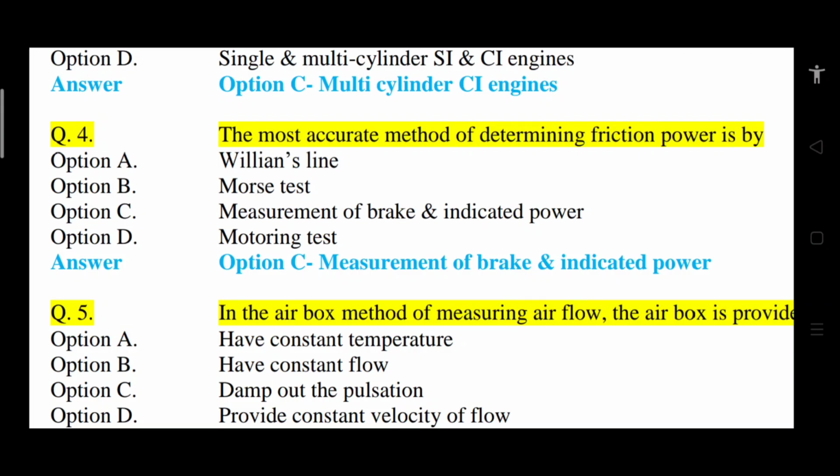So for most accurate method of determining friction power, what is friction power? Friction power is the power required to overcome the friction. So it can be calculated by indicated power minus brake power. So option C is correct. In Williams line, with respect to fuel consumption, the friction power is calculated, and in a Morse test, by cutting the cylinder, the friction power is calculated, and motoring test is also not giving the correct value. So proper value which we will get, that is from measurement of brake power and indicated power.